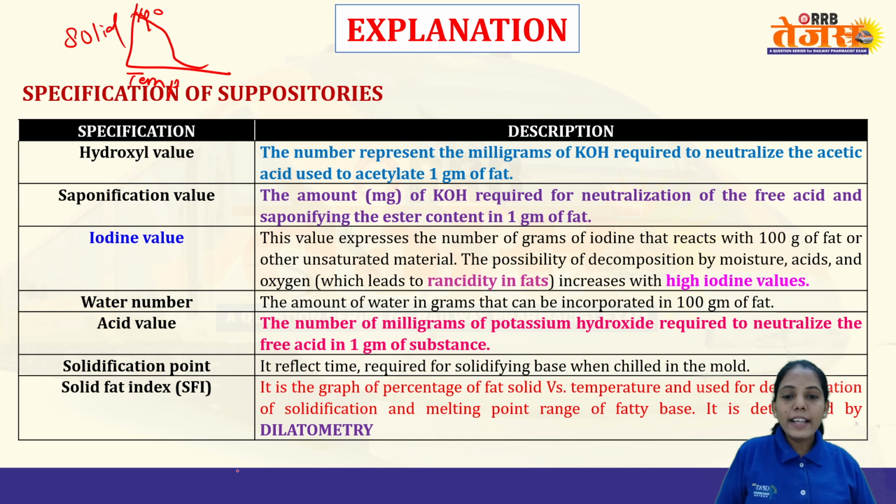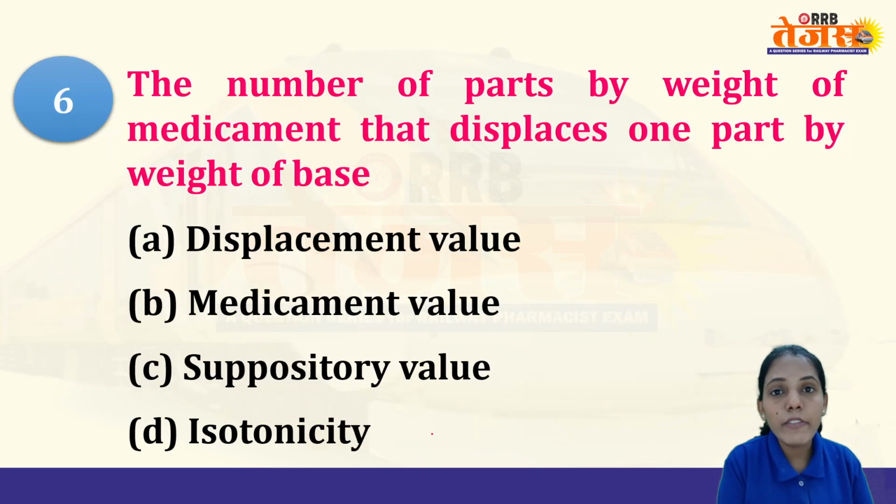So solid fat index is the percentage of solid fat versus temperature, and it is used for the solidification and melting point. From this, we can identify at what temperature it solidifies and at what temperature it liquefies. It is determined by dilatometry. The equipment is very important, so remember it.